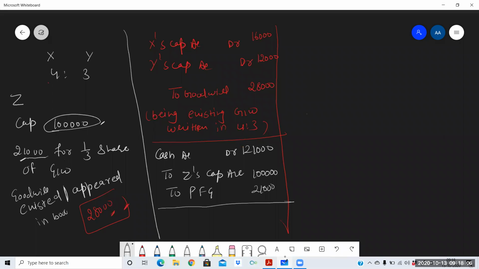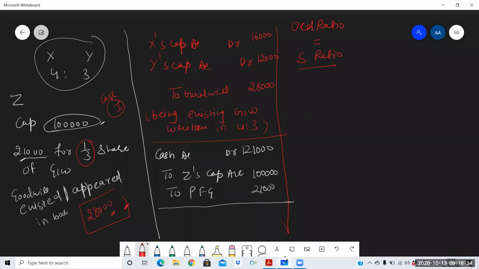Now in this question, the old share is given and the new partner's share is given. This is the new partner's share. So this is case one. No other information is given about who has sacrificed and how much he has sacrificed. So we will assume that the old ratio is equal to the sacrificing ratio. Old ratio is equal to sacrificing ratio. So the goodwill will be distributed in the sacrificing ratio.